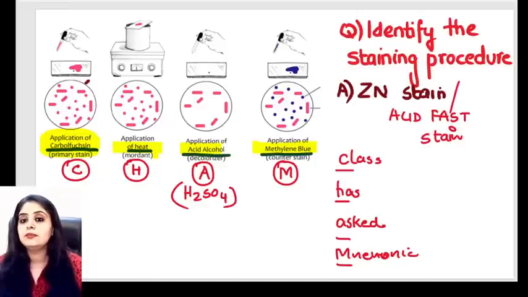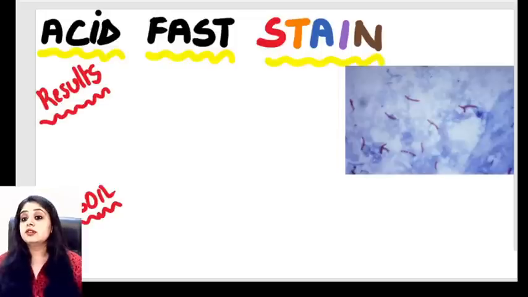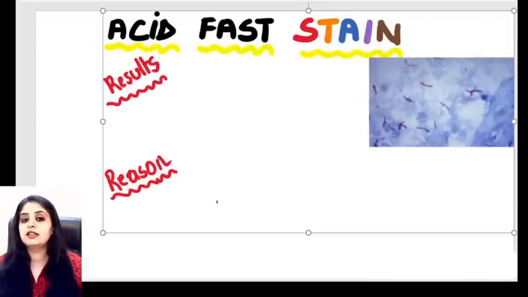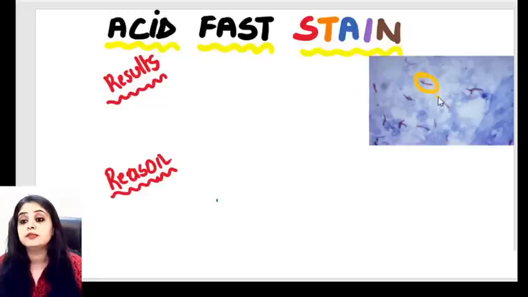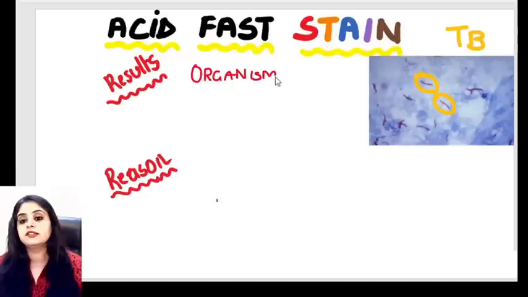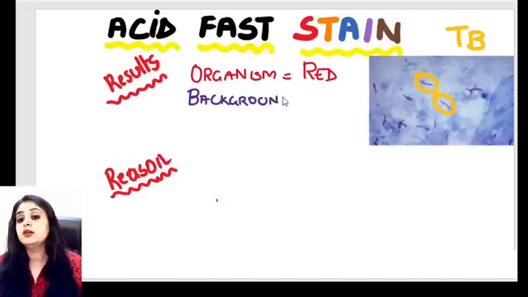And when in the end you add methylene blue, you'll say, ma'am, the background things are becoming blue. So what are the two colors in the acid fast stain? You'll say, ma'am, we primarily have red and blue. Now if we see this particular picture, you will be able to guess this very well. This slide is classically showing a case of TB, guys. The organism has come out red in color, and the background has come out blue in color.